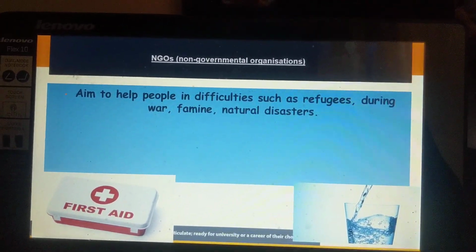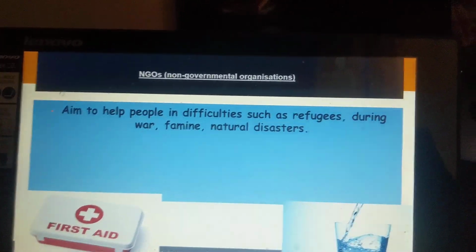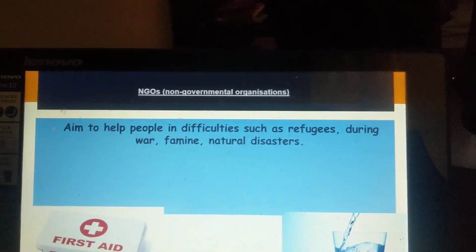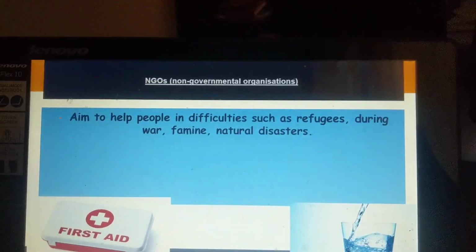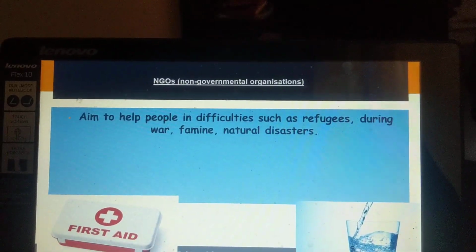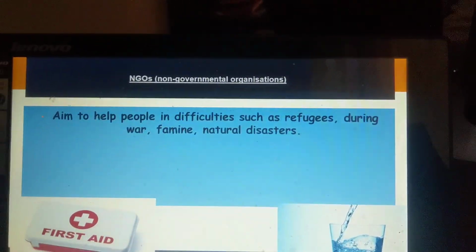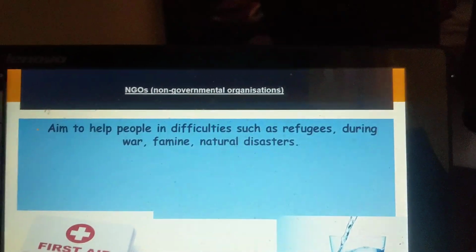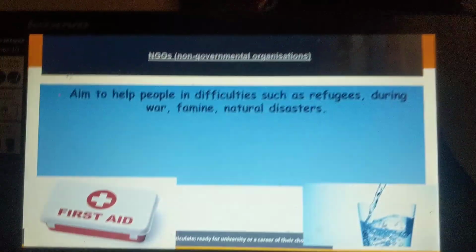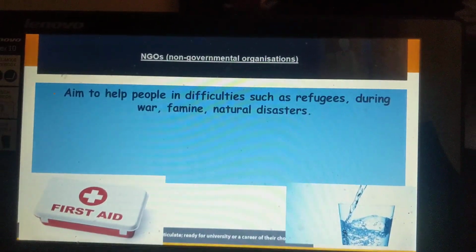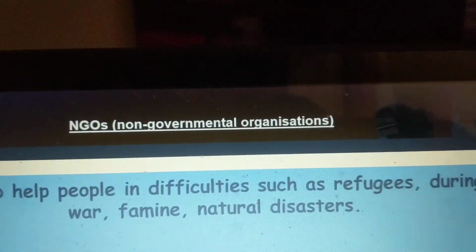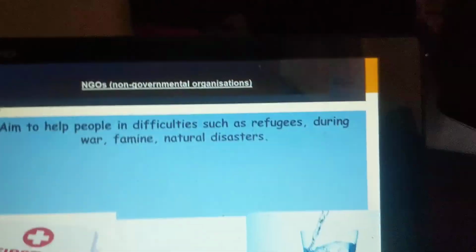So people that are going through these horrible experiences of being a refugee, of experiencing war, death, natural disasters such as tsunamis, earthquakes, destruction to their lands due to natural causes, non-governmental organizations support these people.